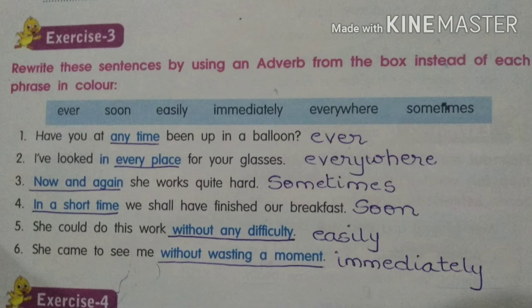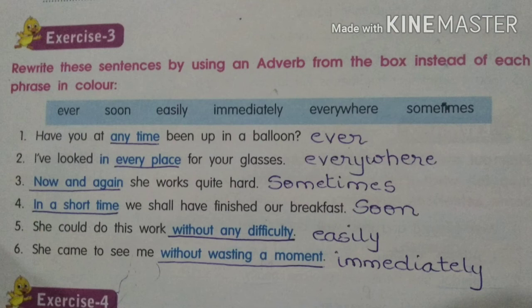So in place of every place we write everywhere. So I've looked everywhere for your glasses. Third one, now and again she works quite hard. So in place of now and again we need to write sometimes she works quite hard.